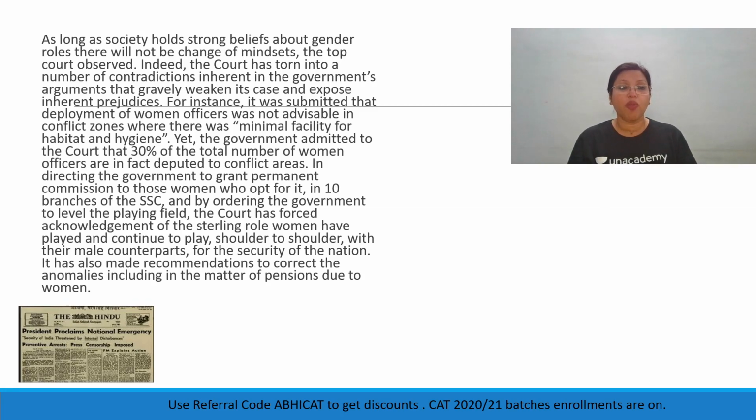So now the Supreme Court has said that if any female officer wishes for a permanent commission, then she should not be denied it. They have also acknowledged the wonderful role played by the women officers, and made recommendations that any anomalies in the matter of pensions, etc., should be corrected.